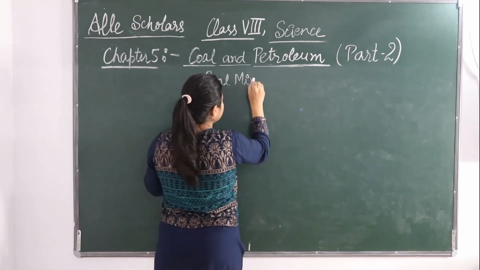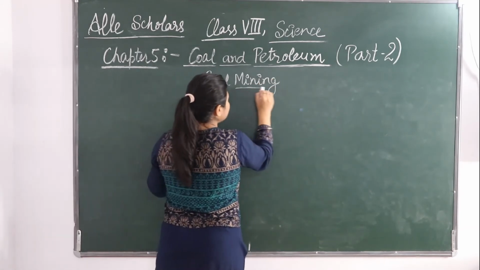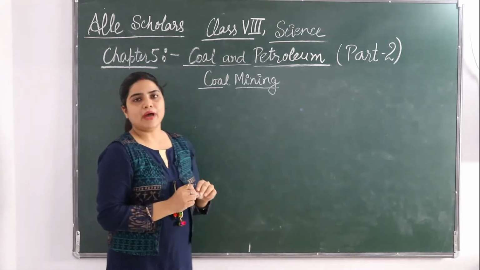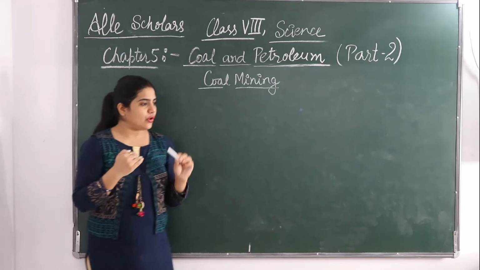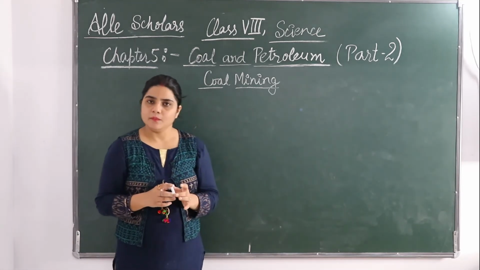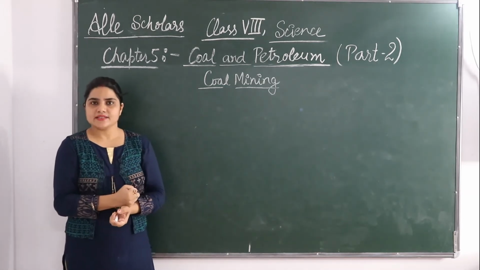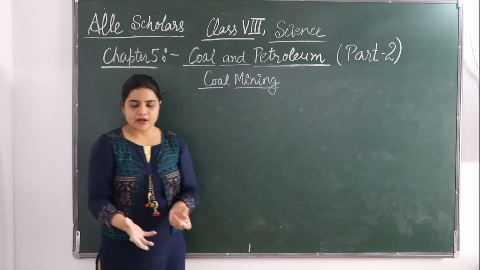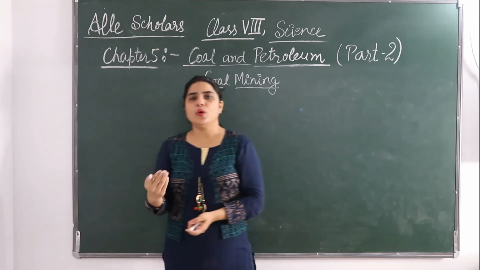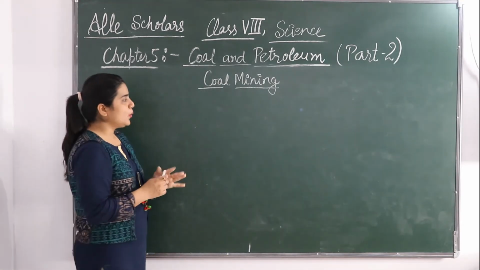Okay, now we will study about coal mining. You must have heard this word, coal mining. So what is coal mining? Coal mining is the extraction of coal from the ground with a process called mining. Okay, coal mining में क्या करते हैं? कोल को एक्सट्रैक्ट करते हैं. कहाँ से? ग्राउंड से. From the surface, from the earth, from the ground, the coal is being extracted, and such process is called coal mining.